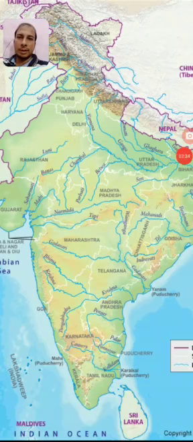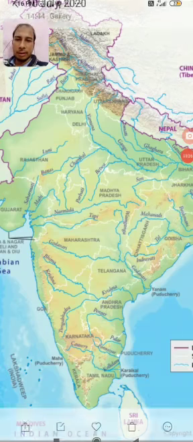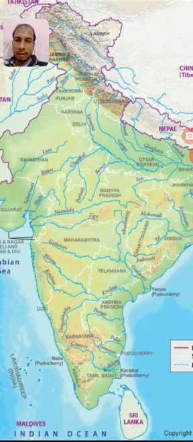Okay, dear students, you can see this is the river Narmada, originating from the MP near Amarkantak and submerging into the Arabian Sea by making estuary near the Gulf of Khambat in Gujarat.